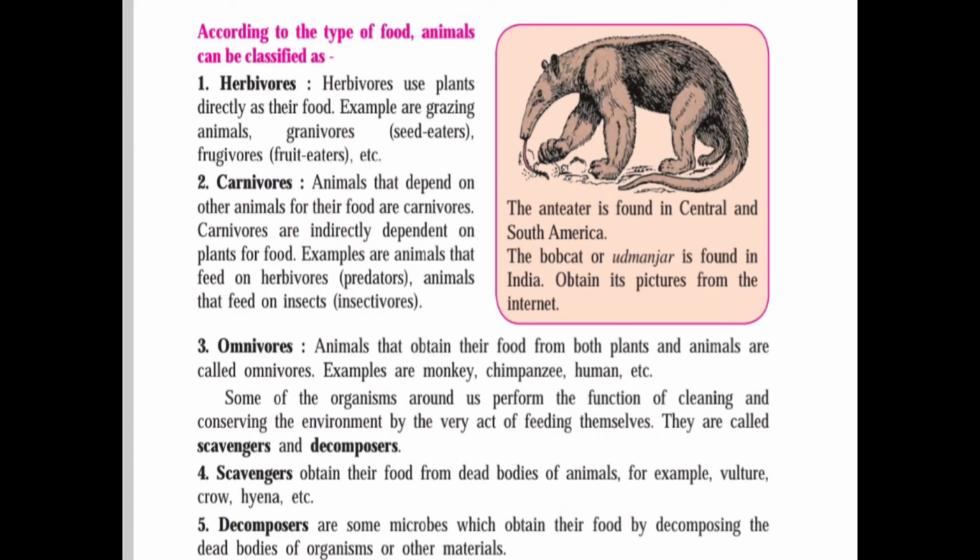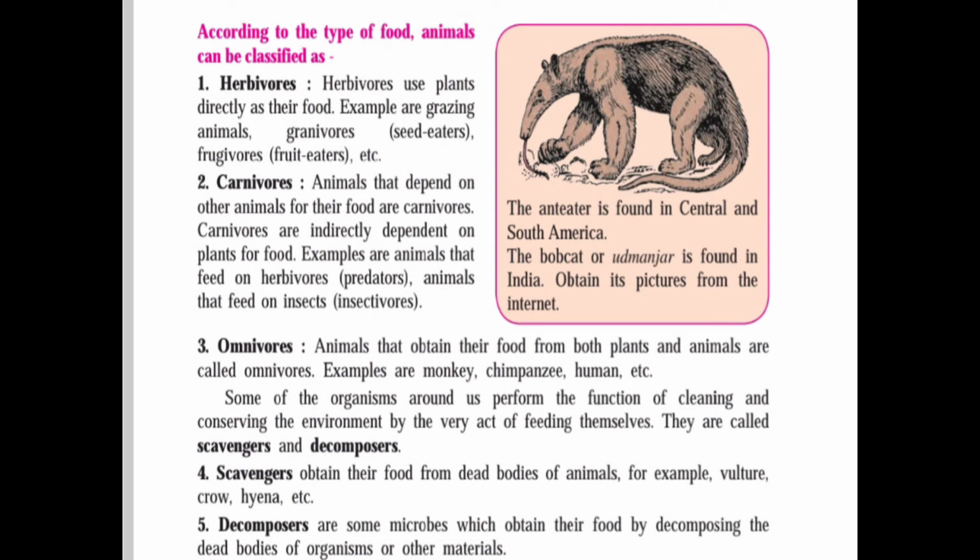According to the type of food, animals can be classified into 5 different types. First is herbivorous. Herbivorous animals use plants directly as their food. Examples are grazing animals, granivores meaning seed eaters, and fruit eaters. They eat it as it is.